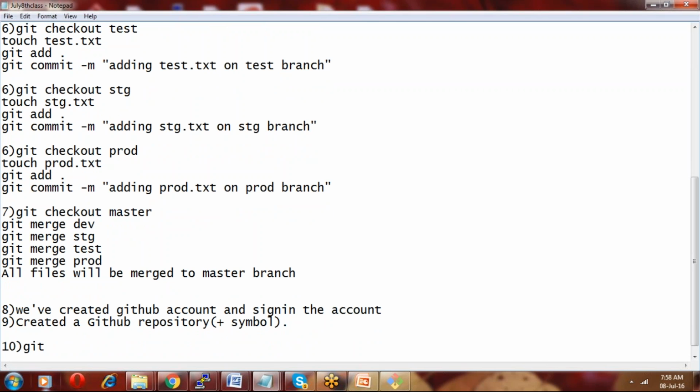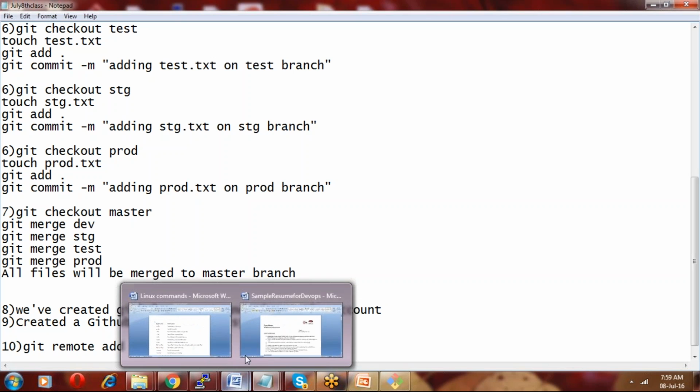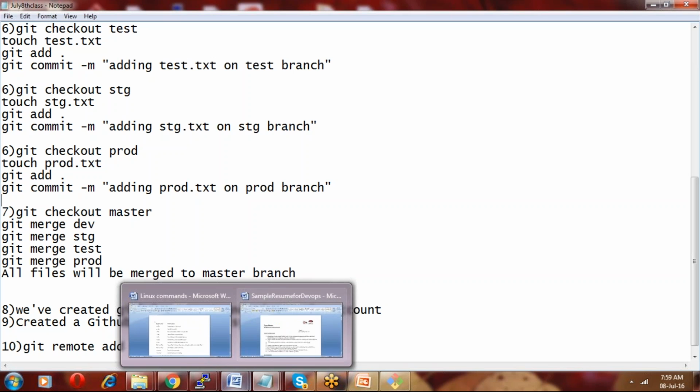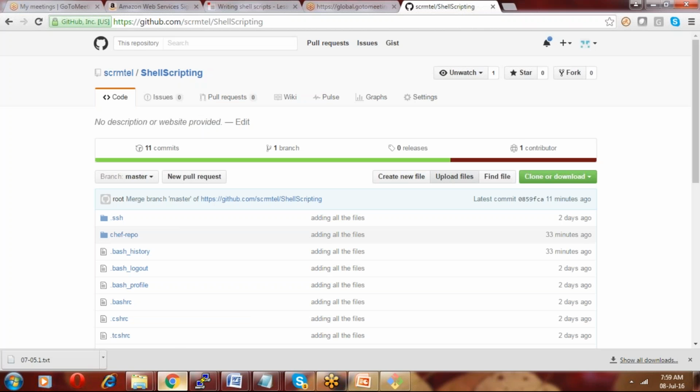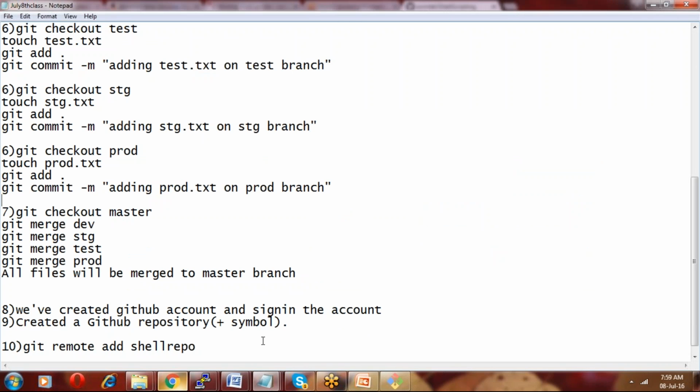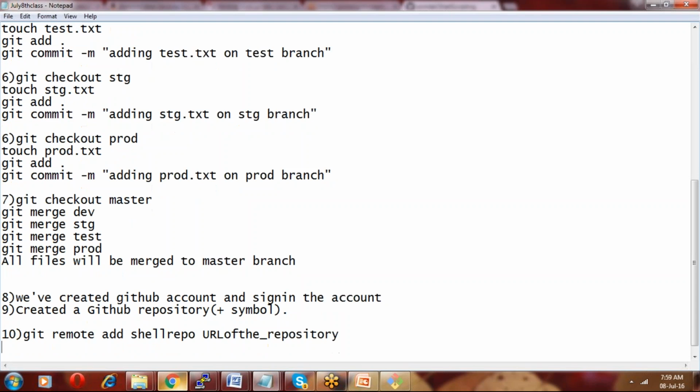So what is the first command? The first command is git remote add, and then give some name, like we have created shell repo, and then give the URL. How can I get the URL? You can get it from clone or download. If you just click clone or download, you will get the URL. Just copy the URL of the repository. Okay, once it is done, the 10th step is done.